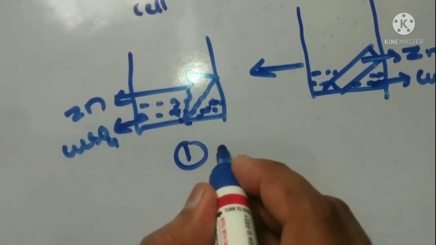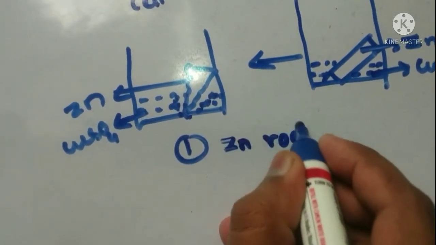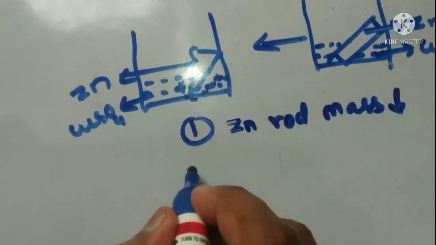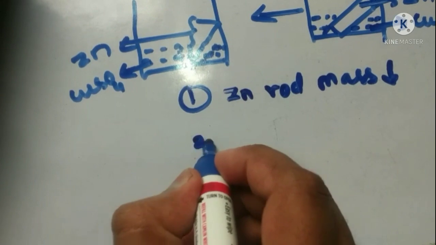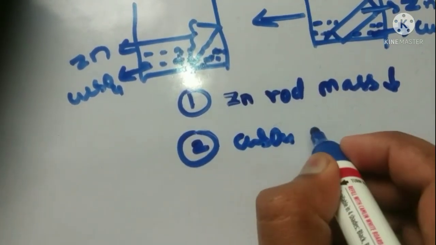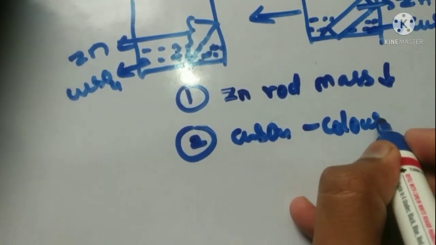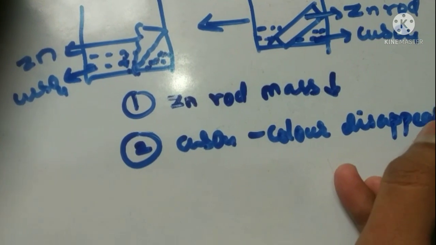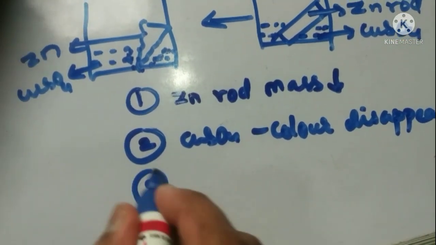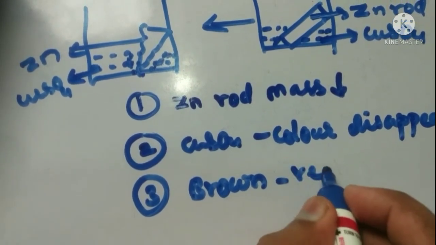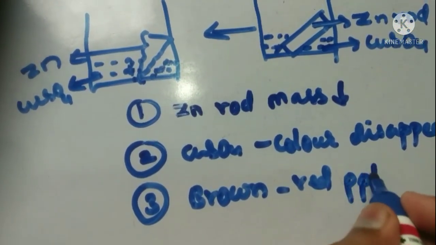So the first observation is that the zinc rod mass is decreased. The second is that the CuSO4 solution color disappears or vanishes. Then a brown red PPT is formed.